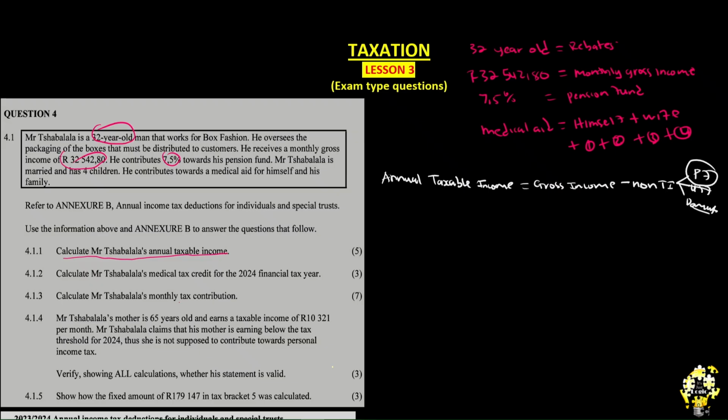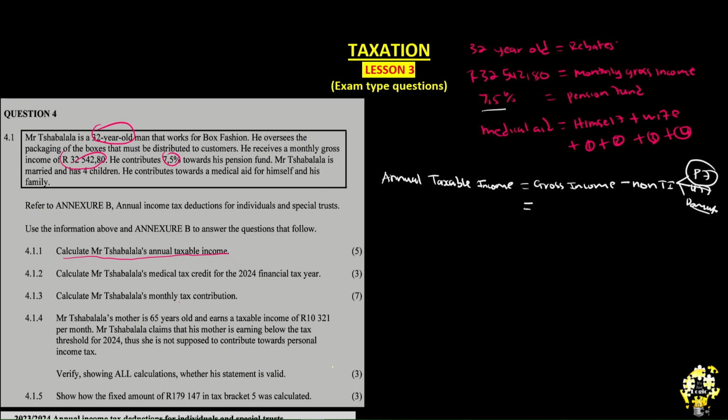If I'm doing it the monthly way, do it the annual way and see if the answers become the same. So you can just pause and start doing it the annual way. I'll be doing it the monthly way. Now, because we have been given 7.5 as a percent, it's not an actual amount. We need it to be an actual amount.